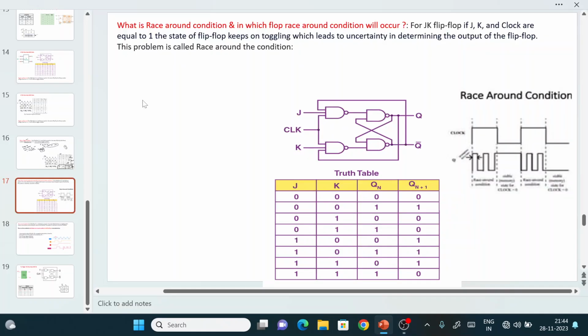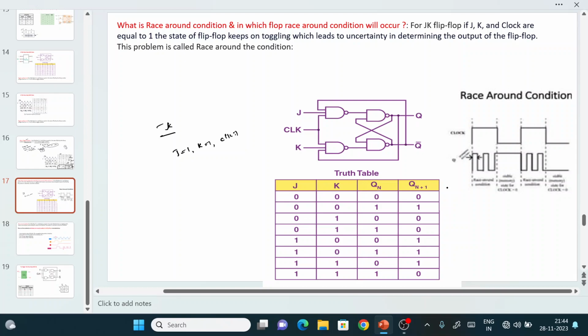Next question is: what is the meaning of race around condition? In which flip-flop will the race around condition occur? Then how to avoid the race around condition, right? So race around condition will occur in the JK flip-flop when the condition J equal to 1, K equal to 1, clock equal to 1.